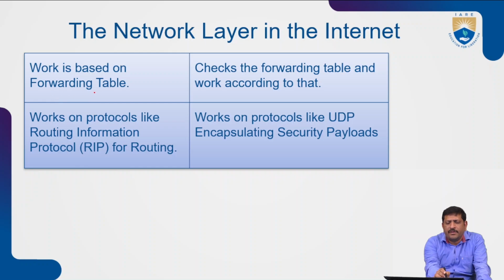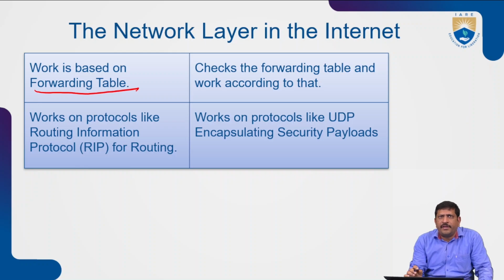Whatever routers we arrange between the source and destination maintain a forwarding table, which has the entire communication media details. Based on that, they forward the packets from one device to another device, from one network to a different network.